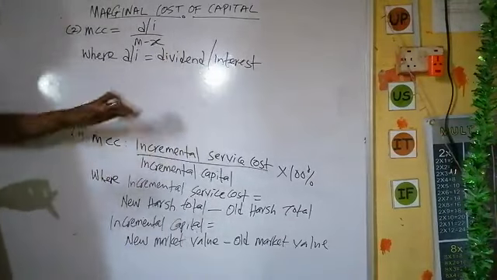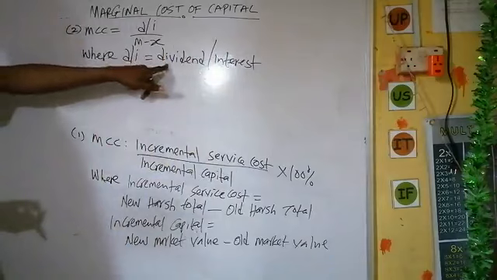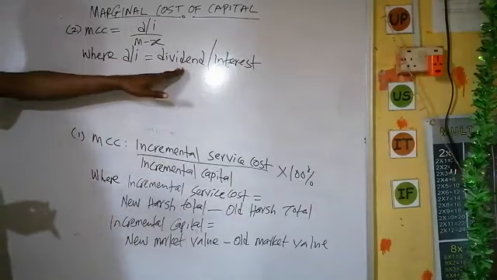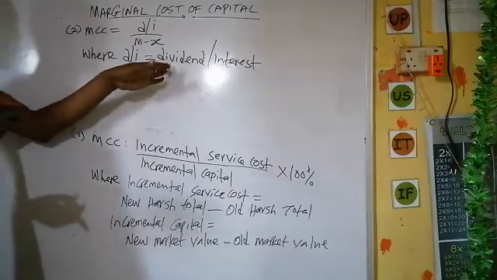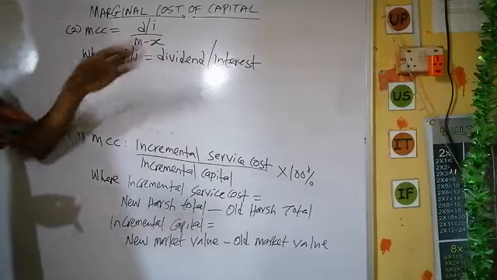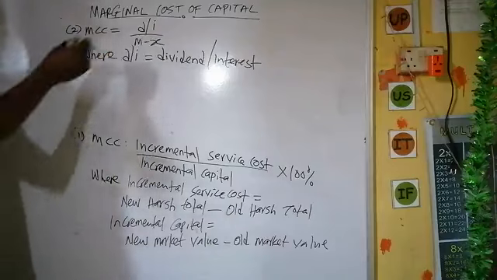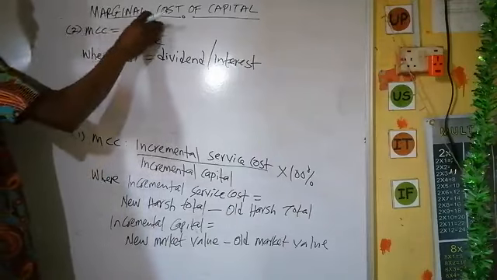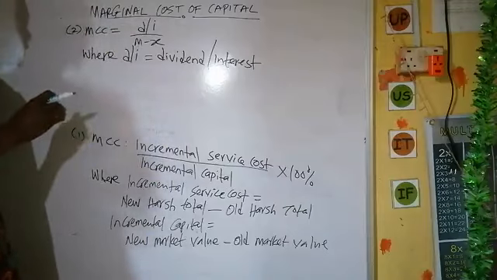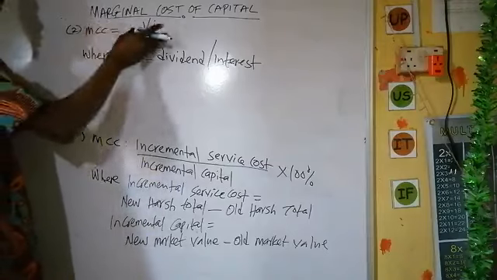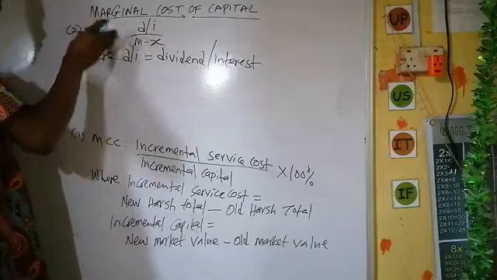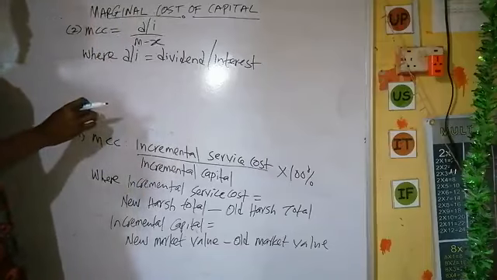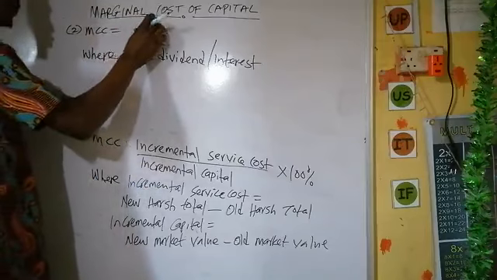Both preferred shareholders and ordinary shareholders receive dividend, so it's either dividend or interest. You can use this formula to compute your MCC for equity, MCC for preferred share, or MCC for debenture.